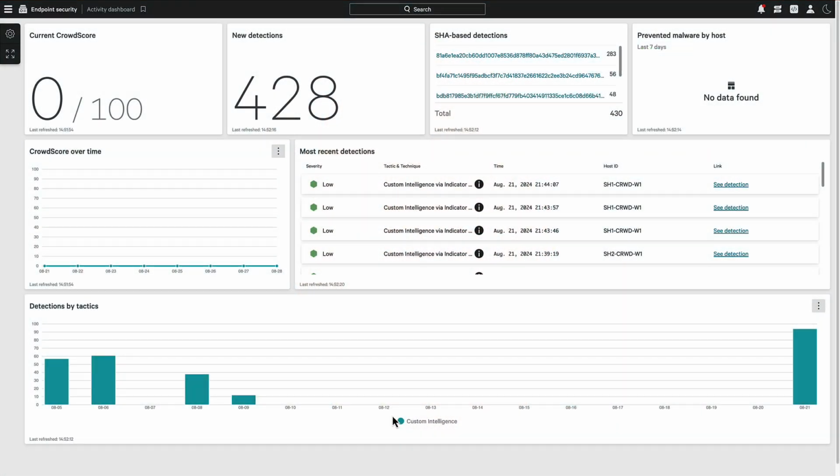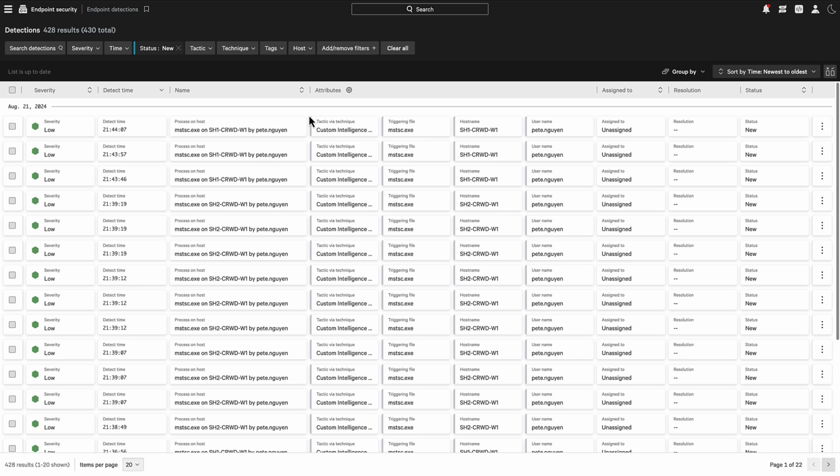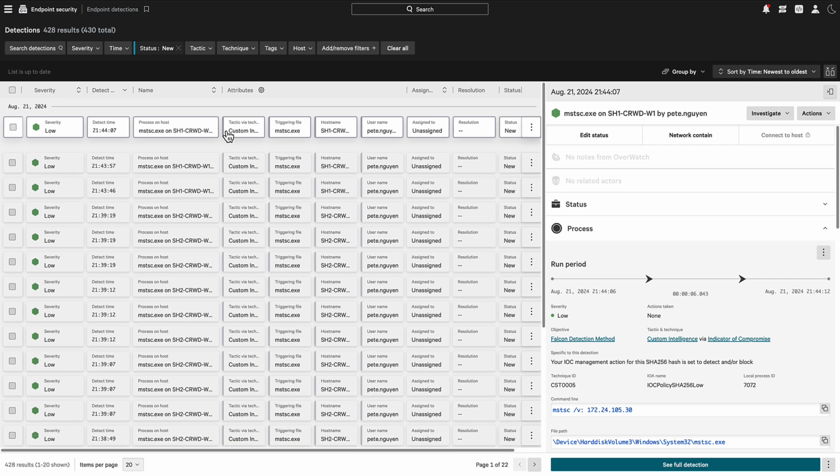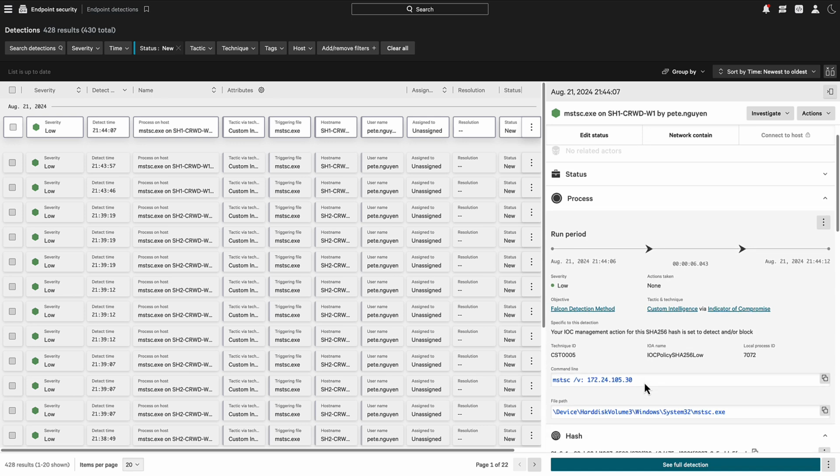Next, let's take a look at how the Rubrik context data is presented in the Falcon console. This dashboard shows events detected by the Falcon agent running on protected endpoints. We'll dial in here on the new detections. Every customer's dashboard is going to look similar, but you can see here that we're seeing a lot of activity on this specific host, all of which seems to be based on mstsc.exe, which is a Microsoft Remote Desktop client. Could this be an attacker within the network performing some reconnaissance, trying to pivot to other hosts on their way to their true target? Let's see what else we can discover.